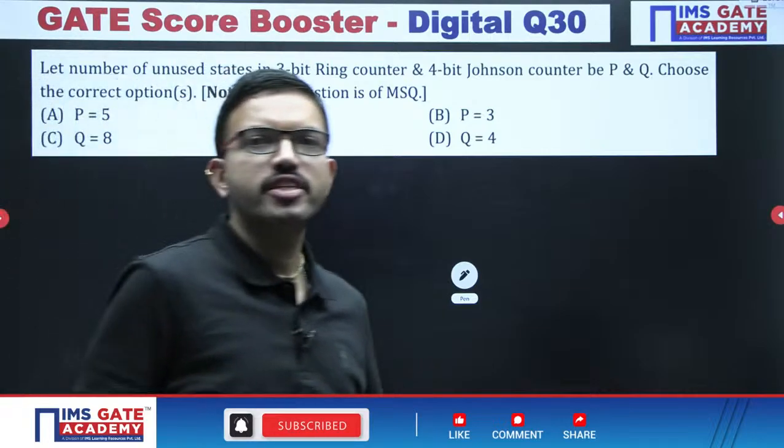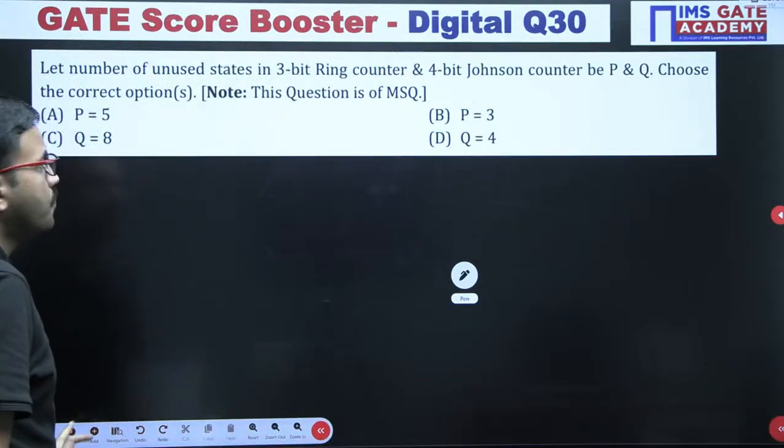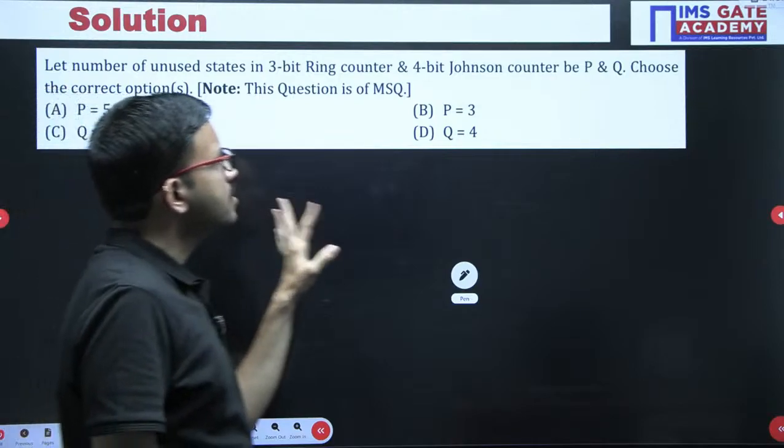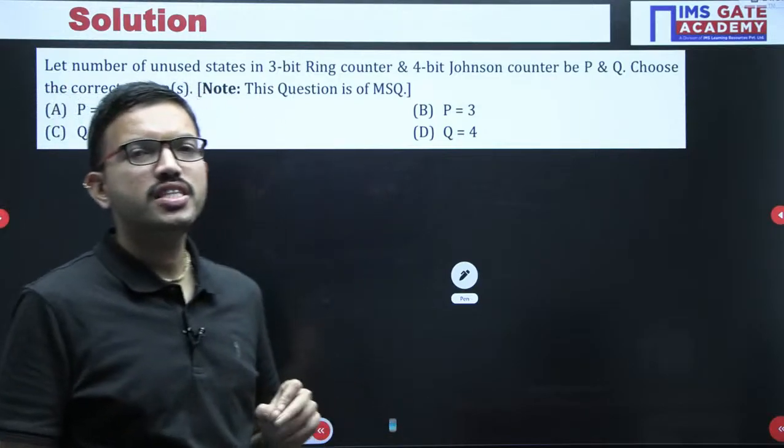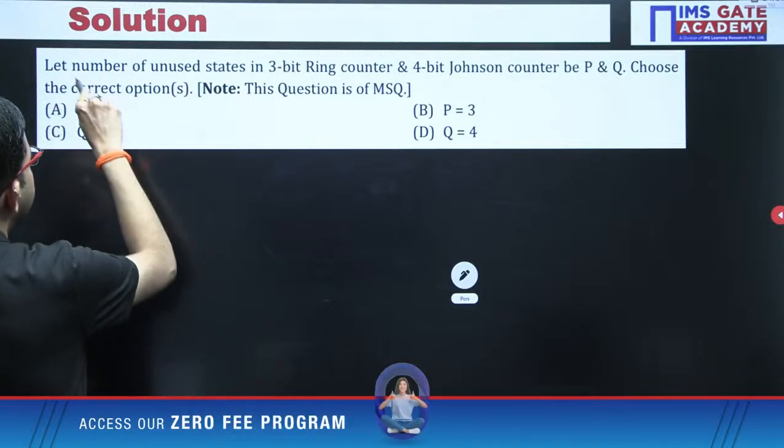Yes, very good, Anish, very good. So here this question is based on ring counter and Johnson counter with respect to number of unused states.